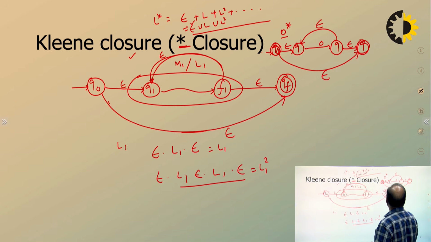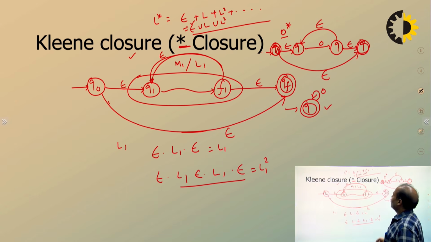We know that another way of accepting 0 star is just like this, but this is a shortcut notation to accept 0 star. This is not using our construction.